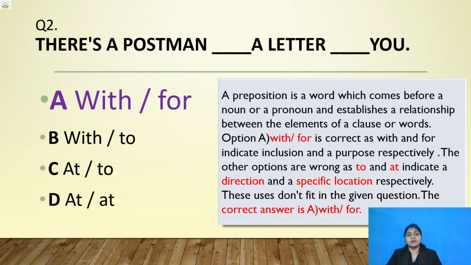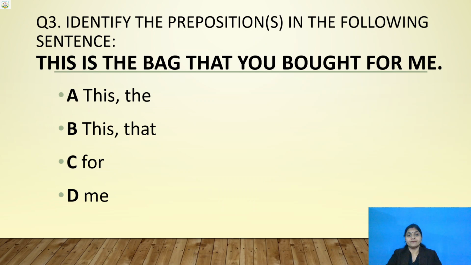Now see question number 3. Third one. Identify the preposition or prepositions in the following sentence. If you think there is more than one preposition, you have to identify them. If there is only one preposition, you have to identify that. This is the sentence: this is the bag that you bought for me. In this sentence, you have to identify the preposition.